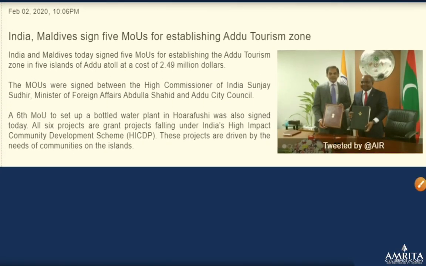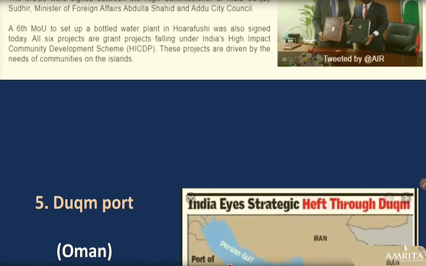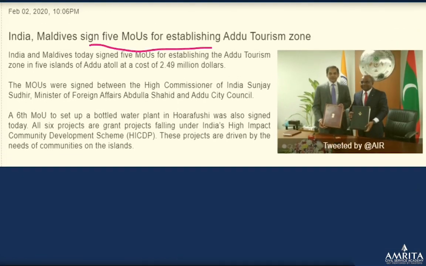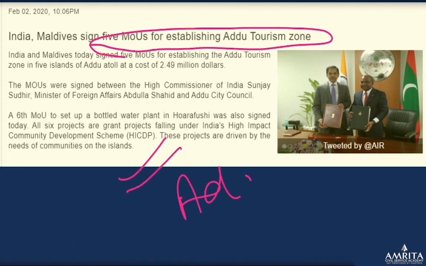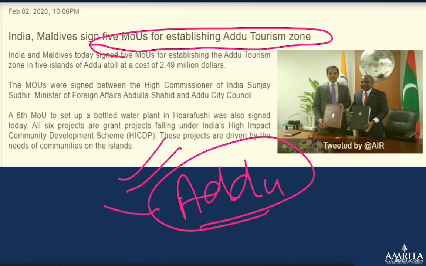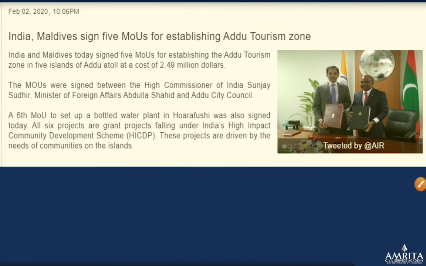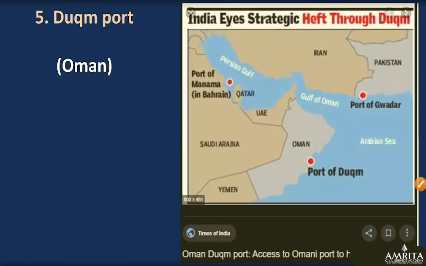Why is it in the news? Because India has signed an MOU for developing the Addu tourism zone. So just remember, if the question comes on Addu island, it is part of the Maldives, because it's highly probable that they will ask questions on the islands in the Indian Ocean. They can also ask you questions about arranging the islands north to south. So for example, Addu Island, Assumption Island, Agalega Island, Reunion Island, like that.